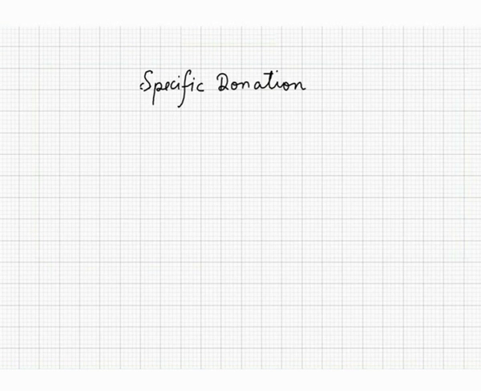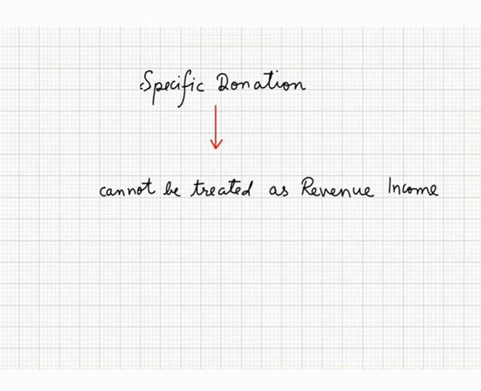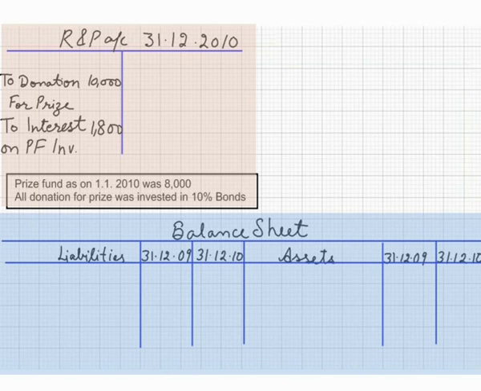You know, specific donations cannot be treated as revenue income. I mean to say, it cannot be taken to the income and expenditure account. This will be treated as capital income. So naturally, it should be added to the capital or it can be kept as a separate item on the liability side of the balance sheet. So I'm going to make balance sheet for 2 years, in the beginning and at the end, 2-column balance sheet.